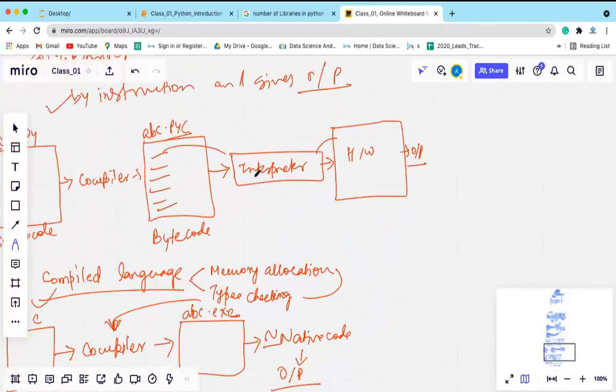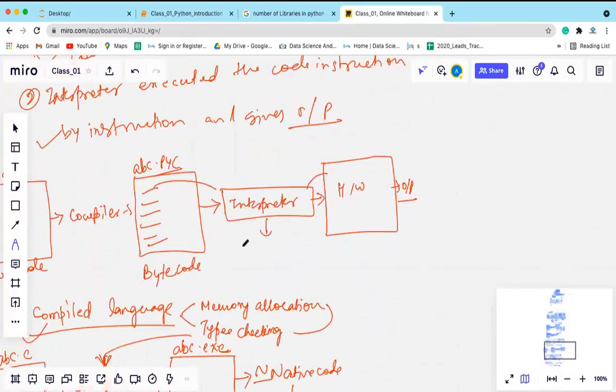In Python, memory allocation and type checking is done at the interpretation stage. That's why we say it is an interpreted programming language.